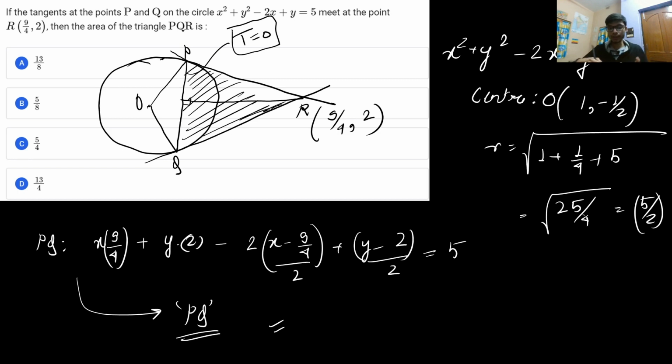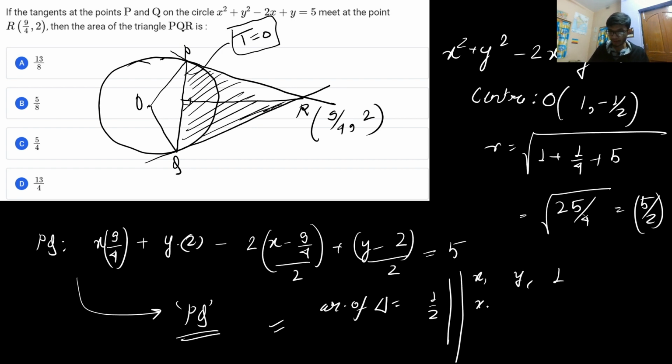Similarly, if you put the two different values of x in the circle equation, you will get two different values of y, which correspond to P and Q. So you get the P and Q coordinates, and then apply the area of the triangle as half times the modulus of the determinant with rows x1 y1 1, x2 y2 1, and x3 y3 1. Take the determinant, take the mod, and multiply with half, then you get the area of the triangle. That's also a very simple approach, so I would recommend you solve this particular approach in your homework.